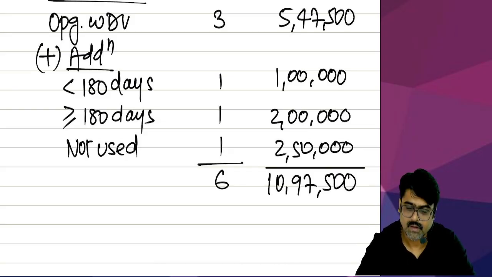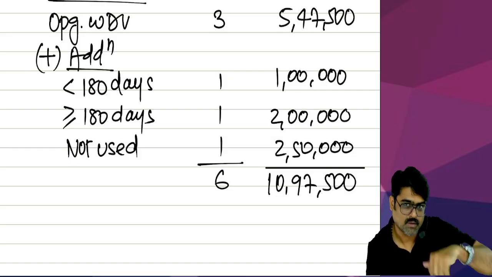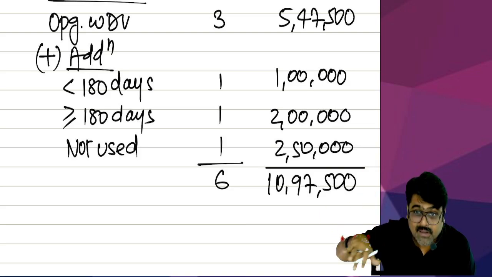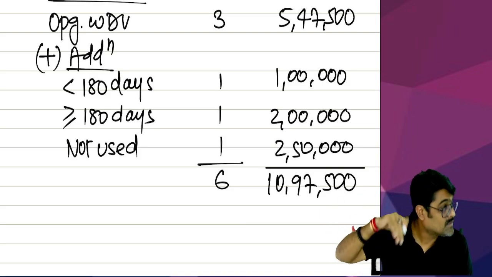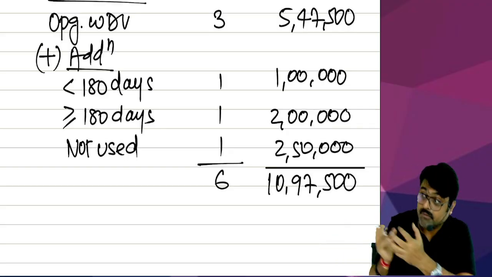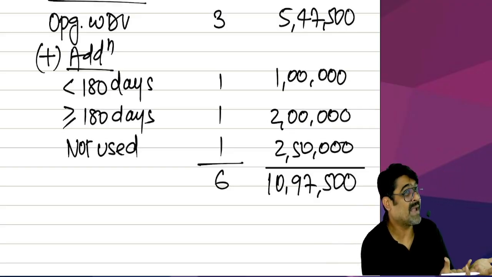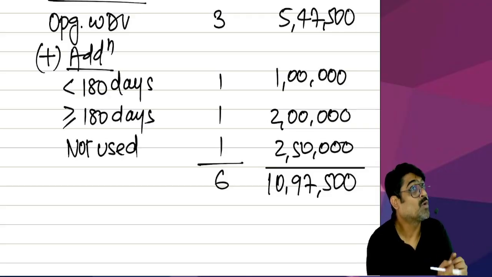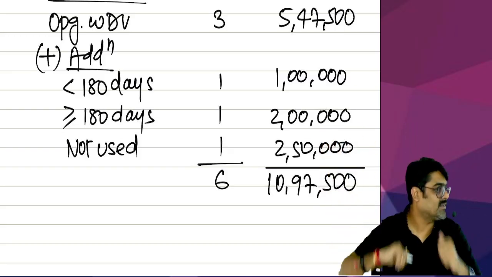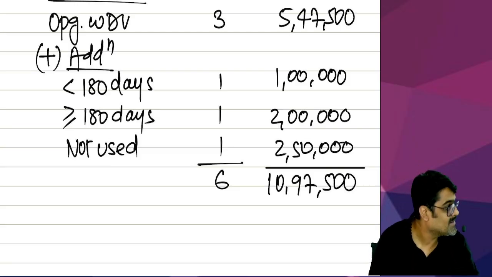Sure. Now tell me, if assets will come in the block, don't you think the asset can also go out of the block? How will they go? Sale, scrap, salvage. Like the assets are coming in the block, when you bring assets into the business to be used, sometimes you don't want some assets to be used in the business. Can you sell the assets? Can you scrap the assets? So assets will go, but they will go from the block only, no?